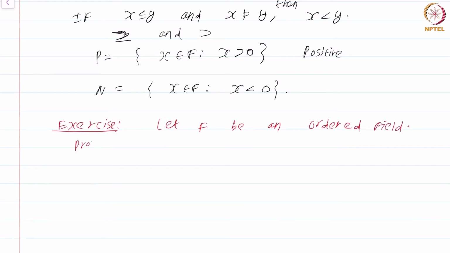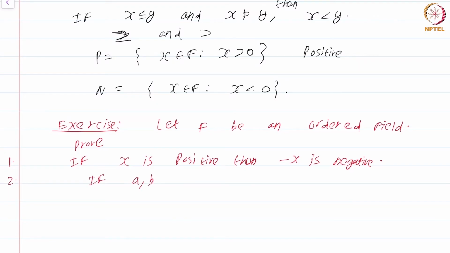You now have to prove the following. Proof. Number 1, if x is positive, then minus x is negative. Okay. Then 2, if x is in the field and x is positive, then minus x is negative.